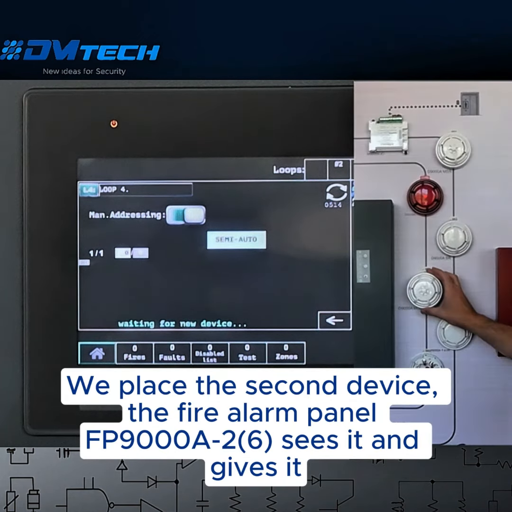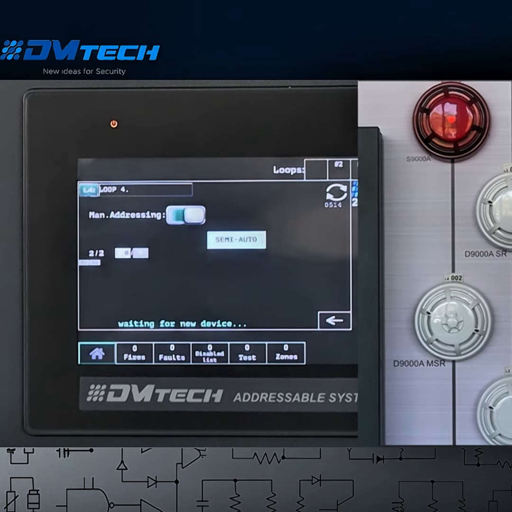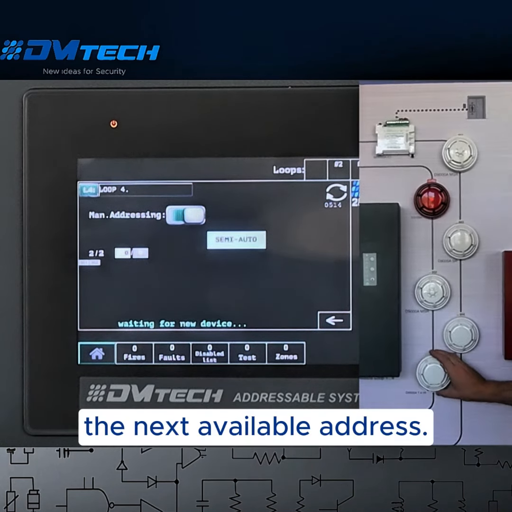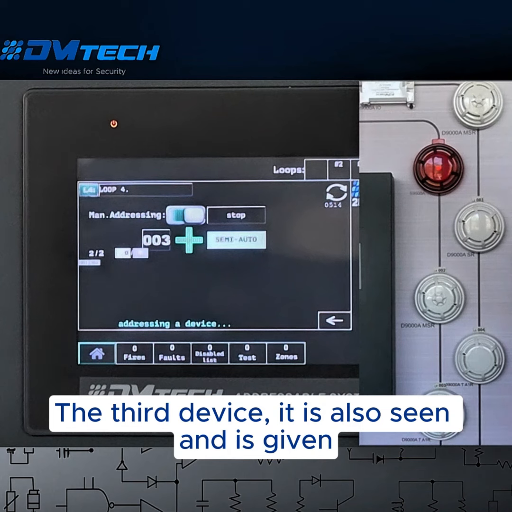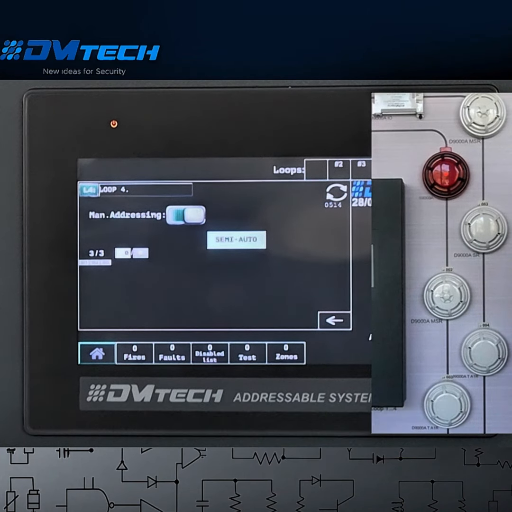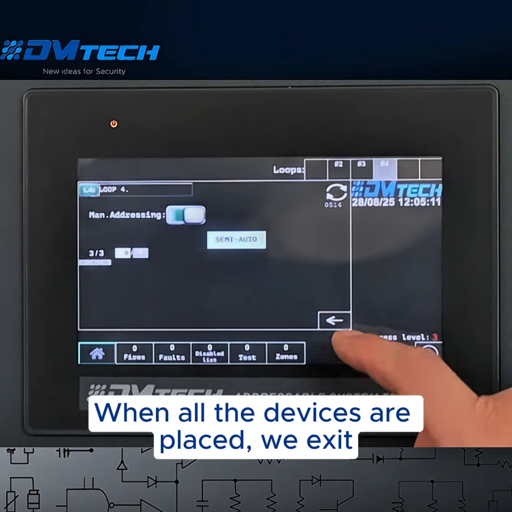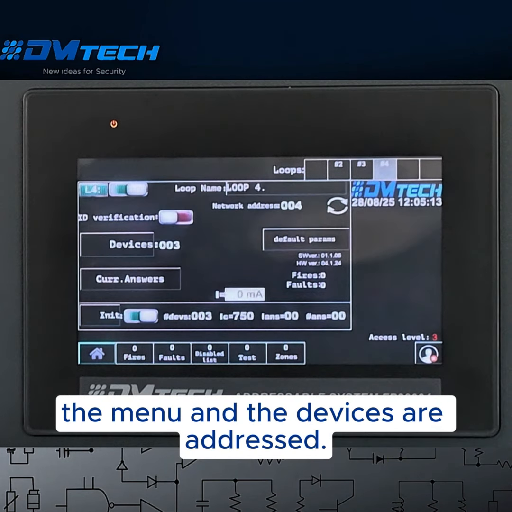We place the second device, the fire alarm panel. FP9000A-2 sees it and gives it the next available address. The third device, it is also seen and is given an available address. When all the devices are placed, we exit the menu and the devices are addressed.